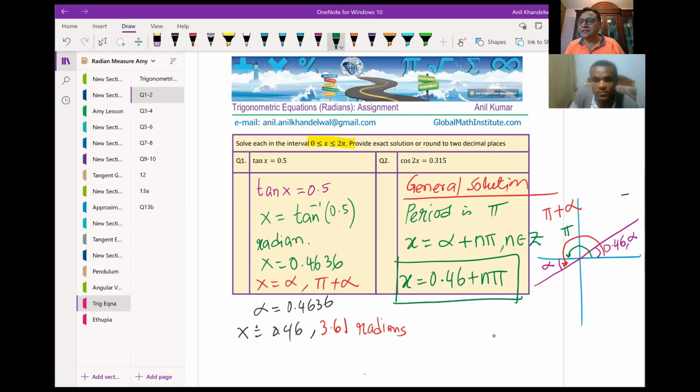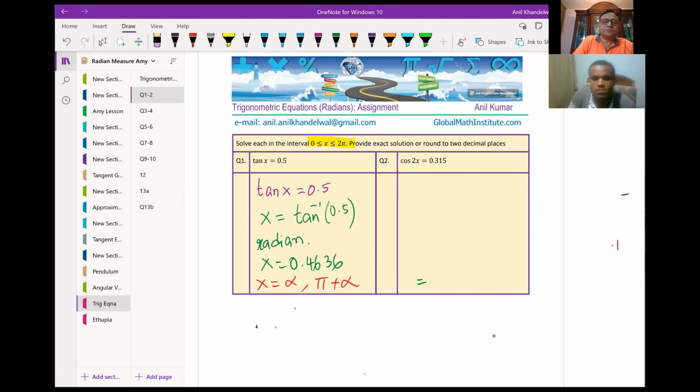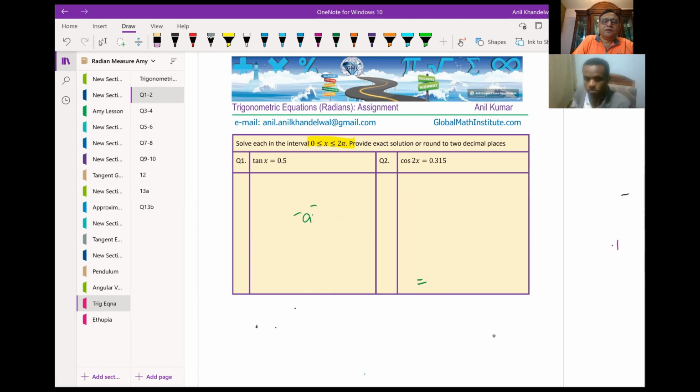Now let us take the next example. The way I'm taking you through examples is that every example is going to teach you a new thing. So let me now take the next example, which is cos 2x equals 0.315. I'm going to erase this and we'll now do the second example. I'll post the recording, which you can watch later to understand better and have better concepts. So we now have the question cos 2x is equal to 0.315, right?